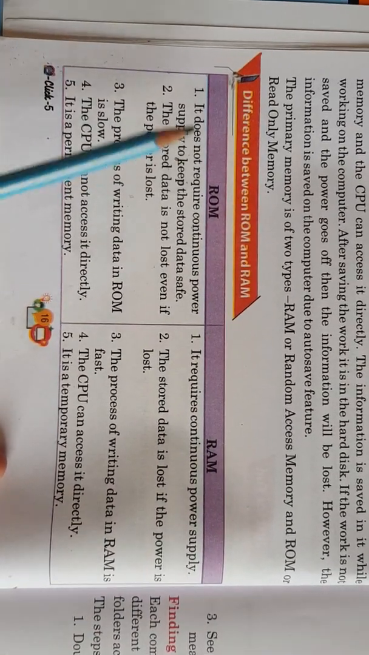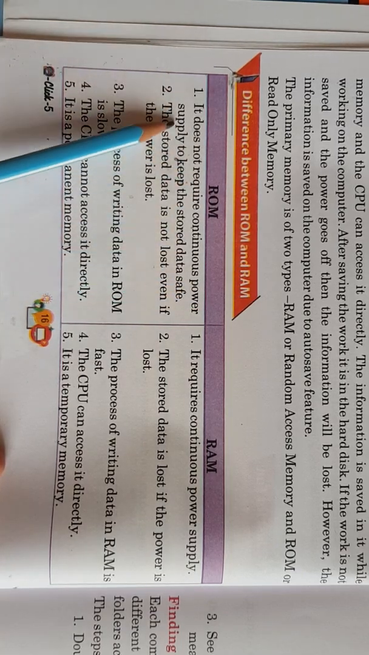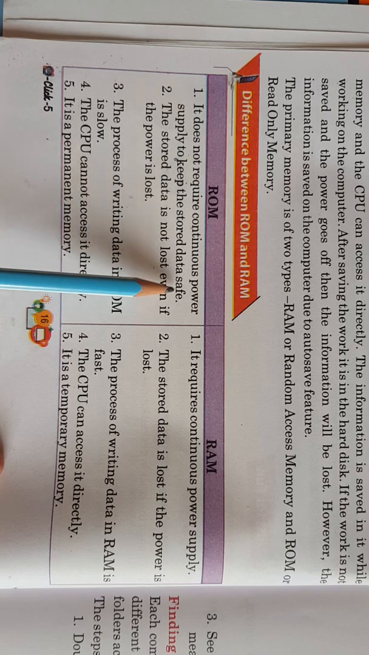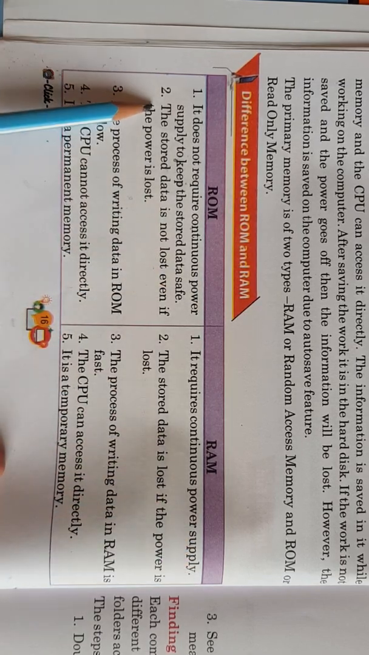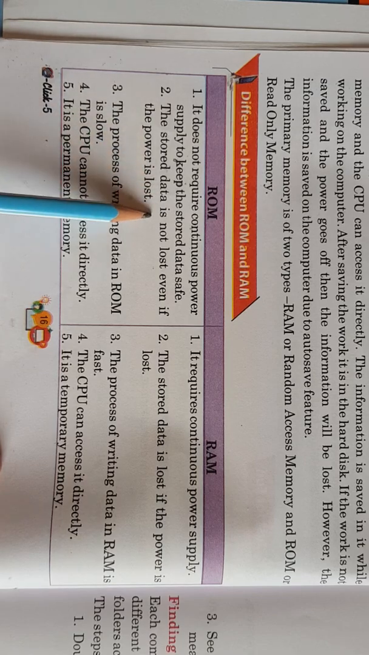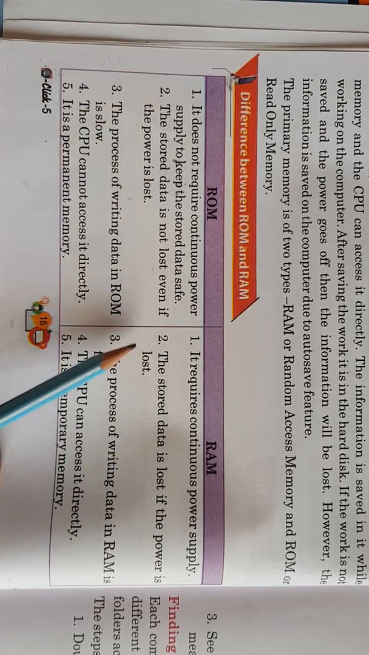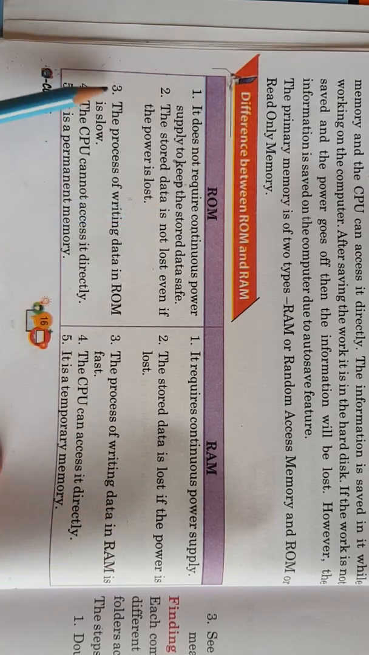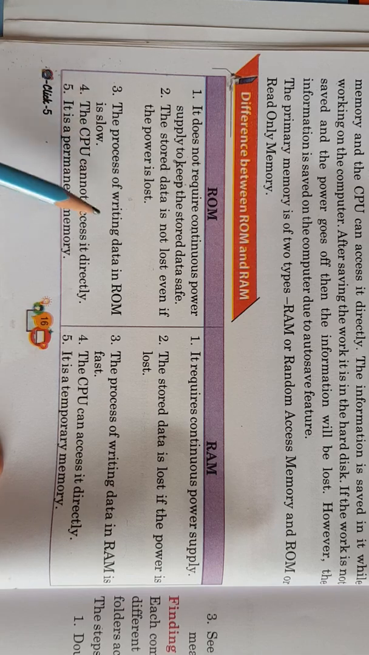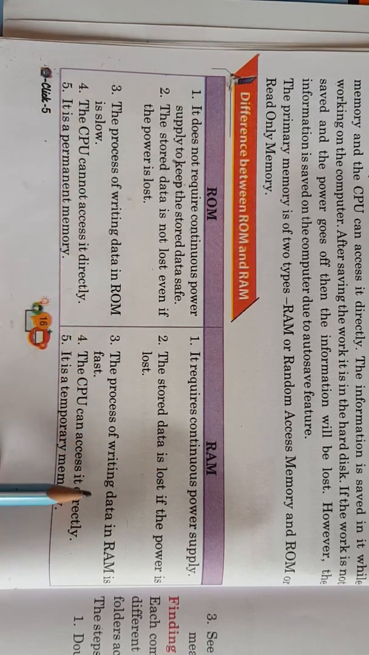Difference between RAM and ROM. ROM does not require continuous power supply to keep the stored data safe. RAM requires continuous power supply. Second, in ROM the stored data is not lost even if the power is lost. In RAM, the stored data is lost if the power is lost. Third point, the process of writing data in ROM is slow. In RAM, the process of writing data is fast.